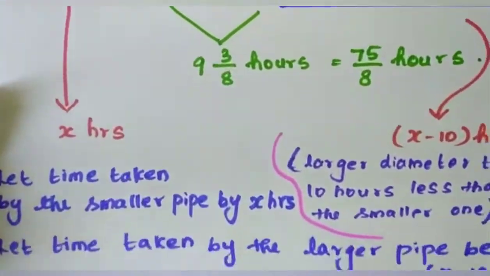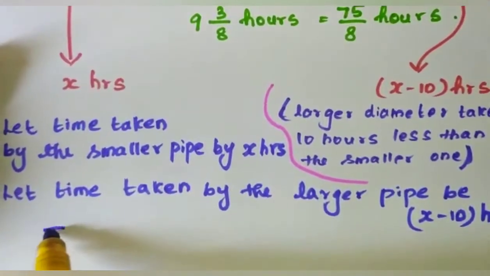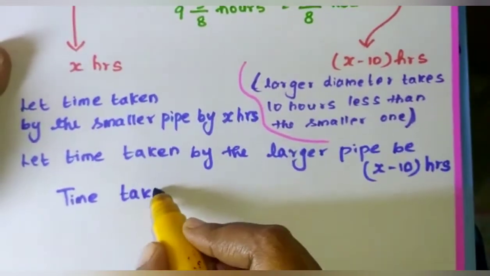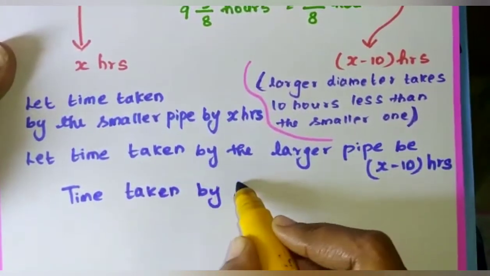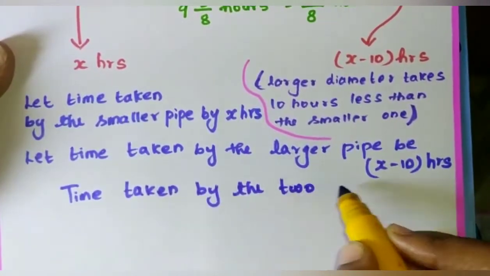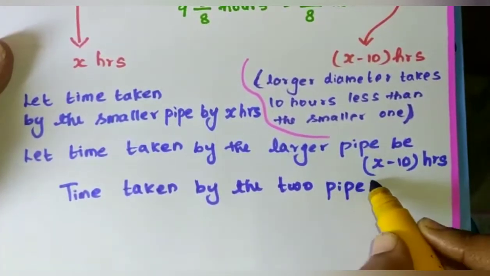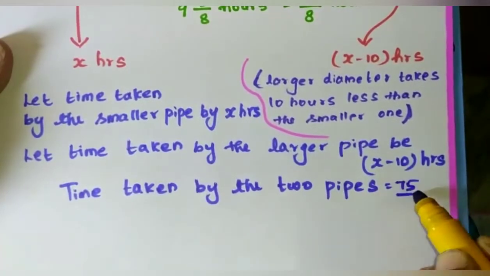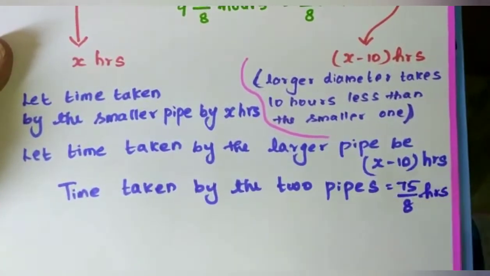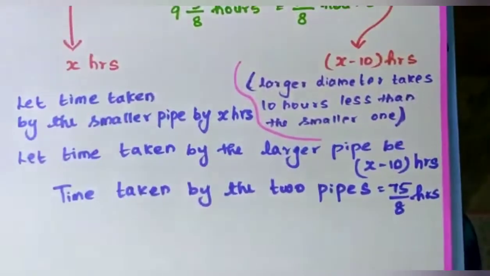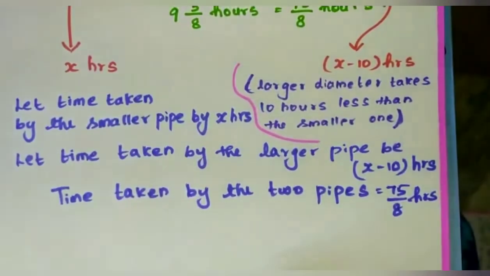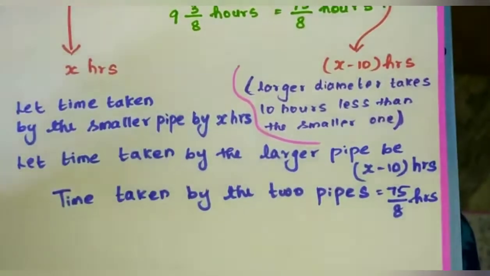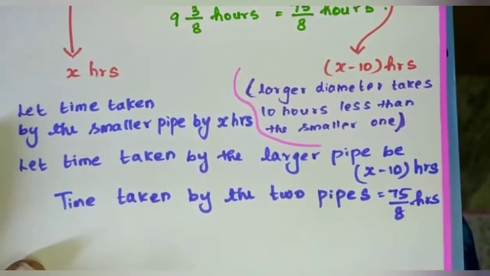That I am also going to write: time taken by the two pipes is equal to 75/8 hours. Are you all clear? Smaller pipe x, larger pipe x minus 10, and the time taken by the two pipes is 75 divided by 8.